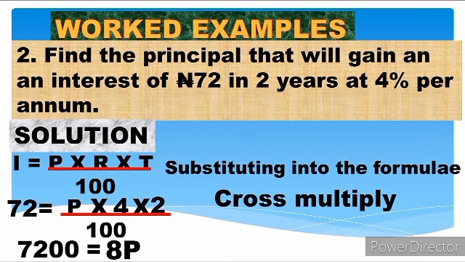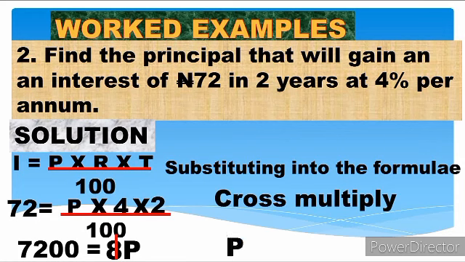Now we have got it to a stage we are familiar with. Remember, I told you that when you are looking for an alphabet or an unknown in an equation, what you need to do is to divide both sides of the equation by the number close to the unknown. So our P is the unknown. So the number close to P is 8. So we're going to divide both sides by 8. So 8 cancel 8 will leave me with P.